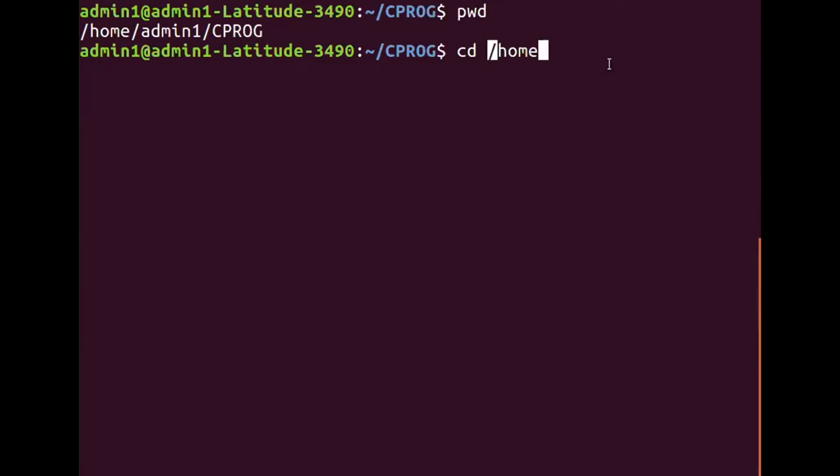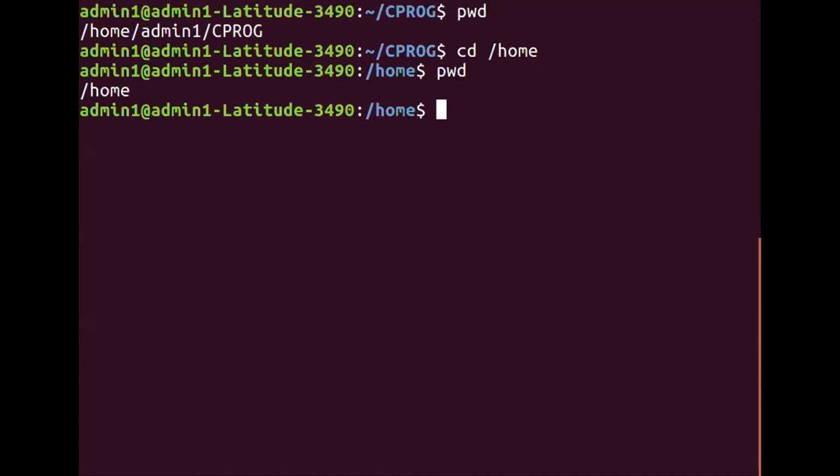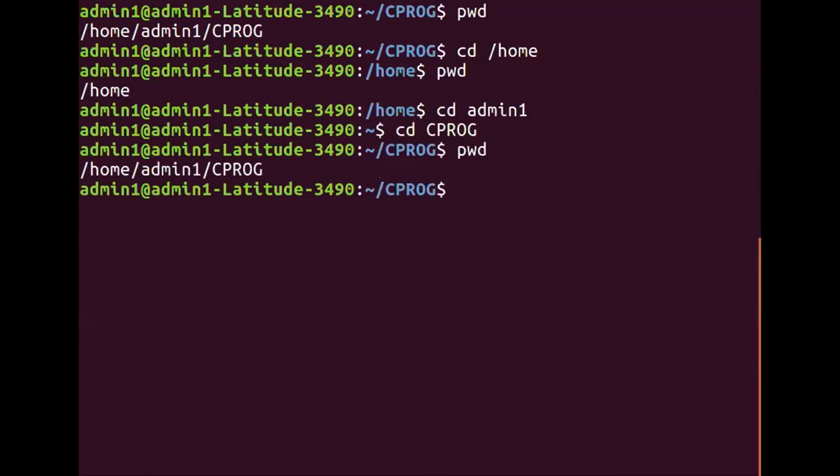So it directly goes to root, and then from there it follows something similar to depth first search. So it goes from root, and hence when you press the enter key, this is what it is. So this is the way you can go directly from CPROG to home, right? Admin1, then CPROG, you see, correct? You can also go like this, cd slash.